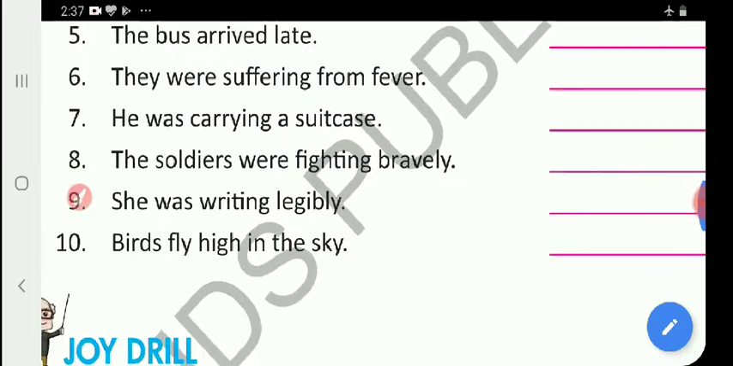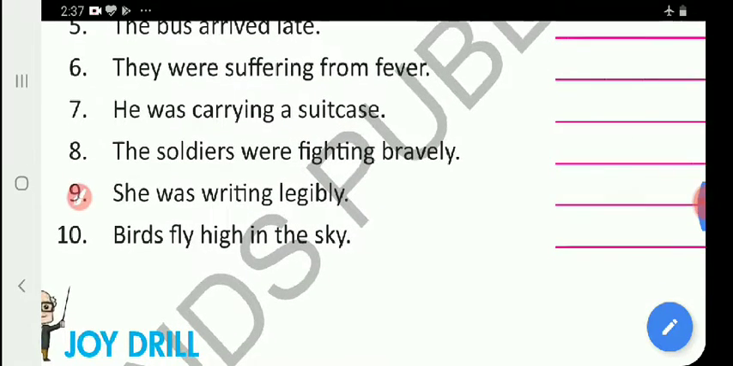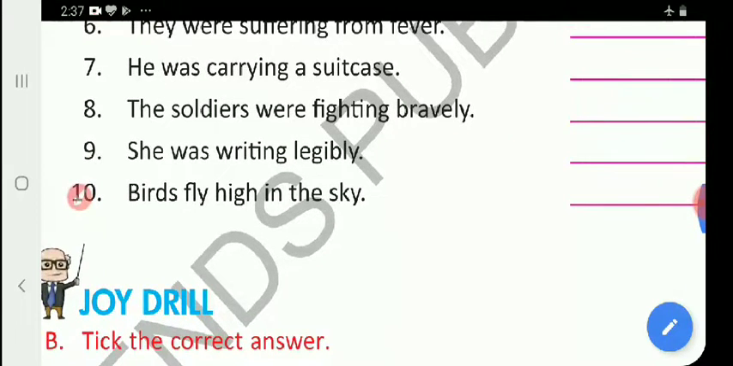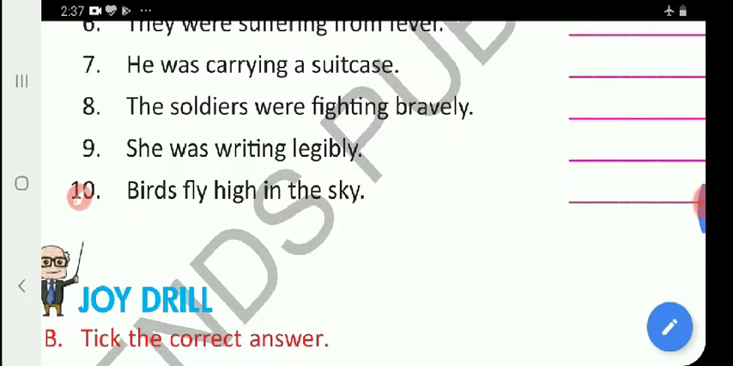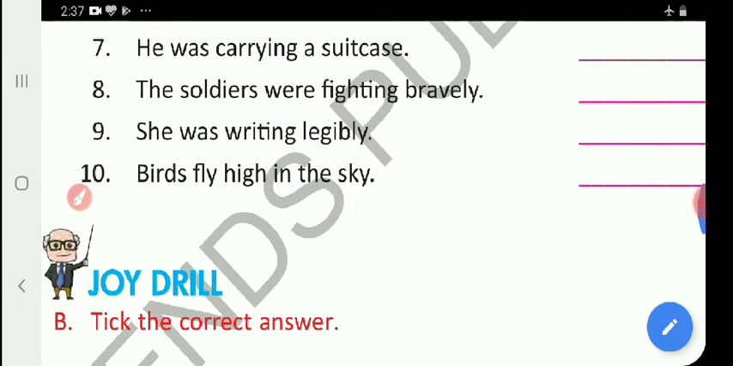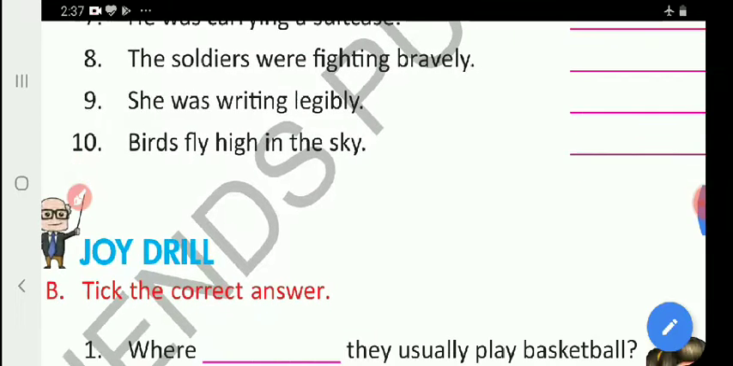Question mark. 8 is, the soldiers were fighting bravely. Were the soldiers fighting bravely? Question mark. Next, she was writing legibly. Was she writing legibly? Question mark.